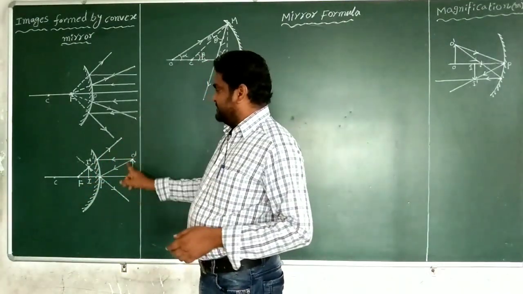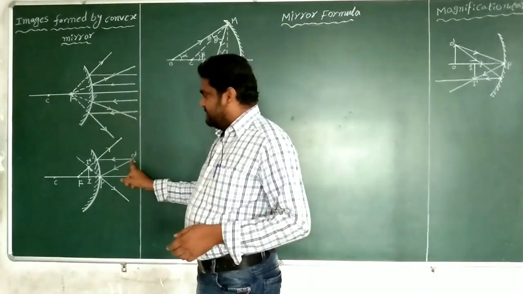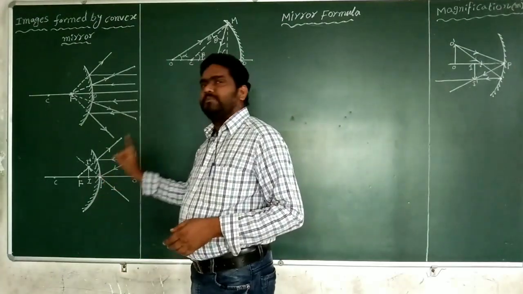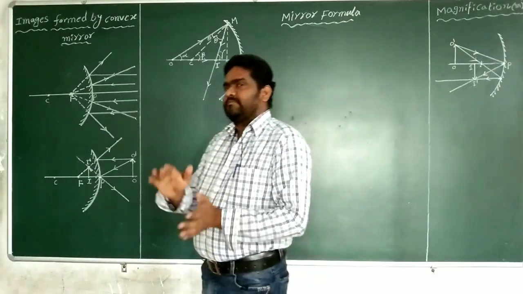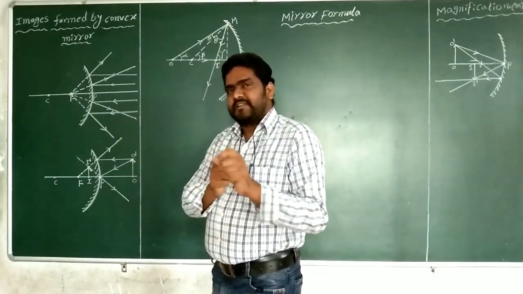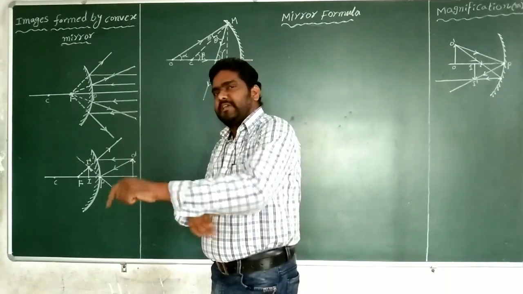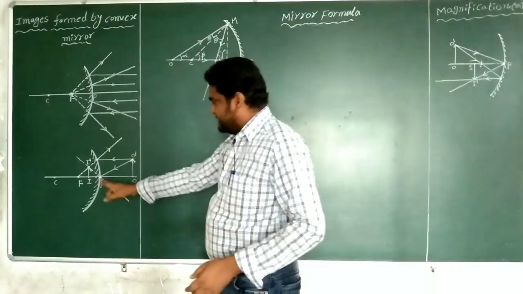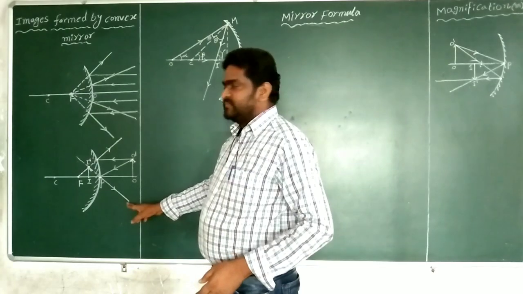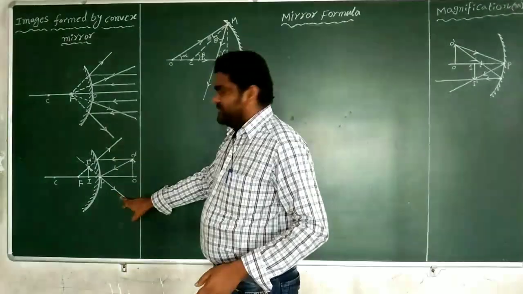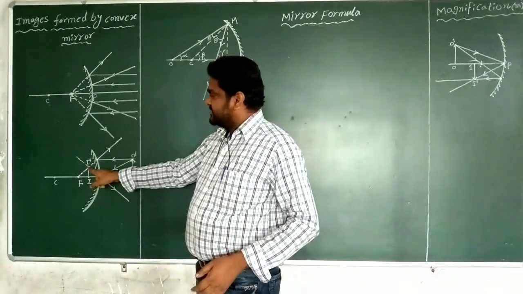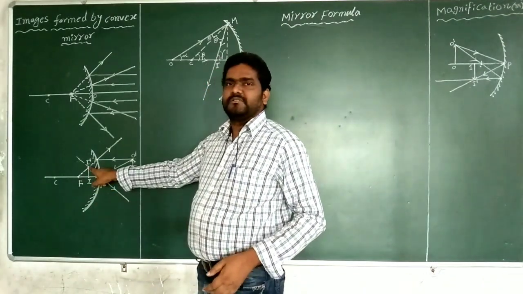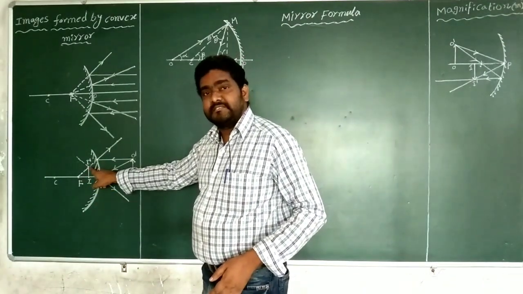Another light ray, we consider as the fourth rule: the light ray which is incident at the pole of the mirror, making some angle with the principal axis, after reflection the reflected ray makes the same angle with the principal axis but on the other side. So this is the reflected ray, and this is also a reflected ray. When these two reflected rays are extended, they meet at this point to form the image.